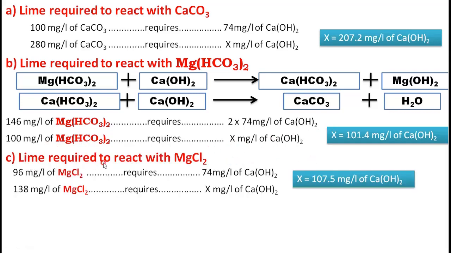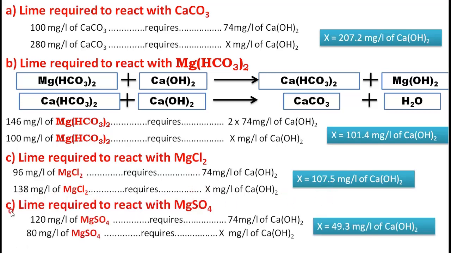Now lime required to react with MgCl2. For MgCl2, 96 mg per liter requires 74, and 138 is there in the hard water. Therefore x will be this much. Then lime required to react with MgSO4. Here 120 mg per liter of MgSO4 requires 74 of lime. Then 80 mg per liter which is there in the hard water requires x.